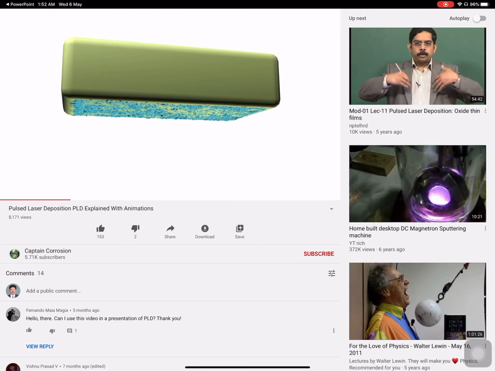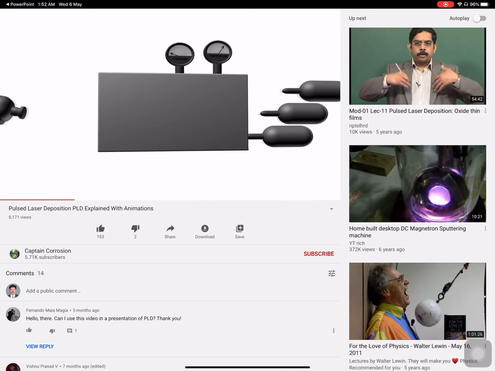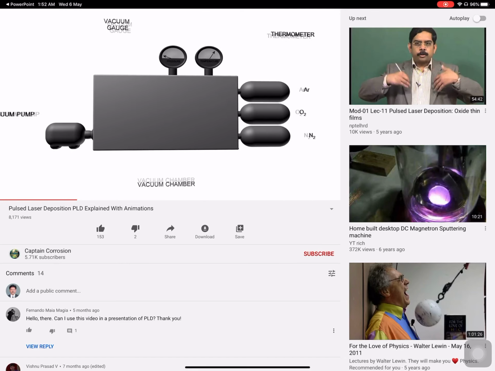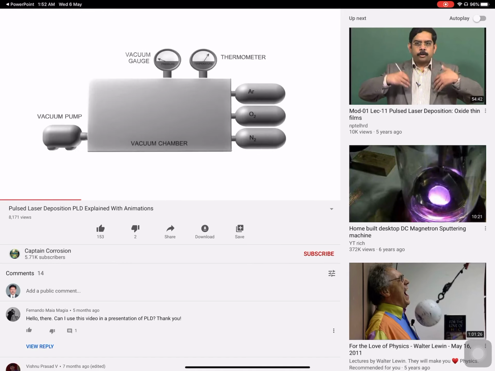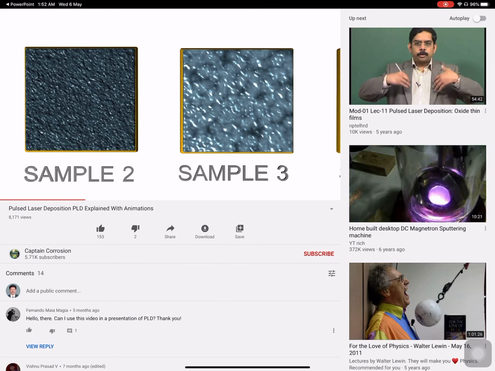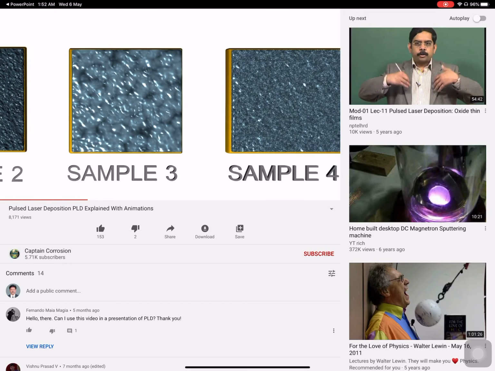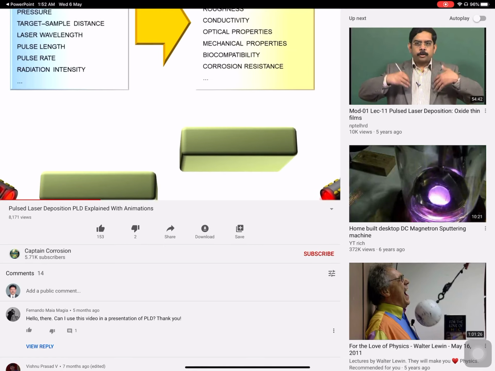The deposition process is carried out either in a vacuum or at a low gas pressure environment, which is achieved with the help of vacuum pumps and vacuum gauges that are connected to the deposition chamber. A gas environment of the desired pressure and composition can be created inside the chamber to tune the properties of the deposited films. Most importantly, however, the thickness, crystallinity, roughness, composition and other properties of the deposited film depend on the parameters used for carrying out the process.